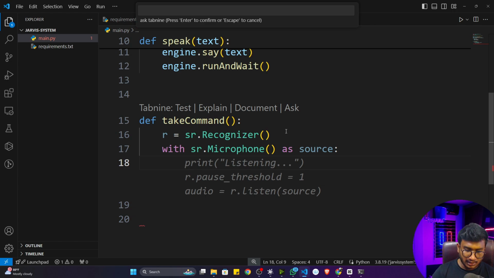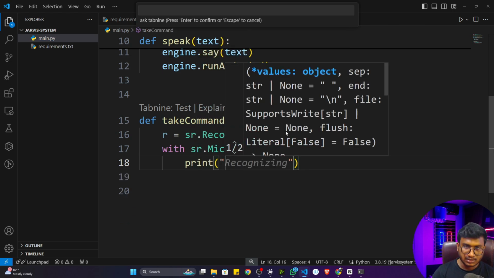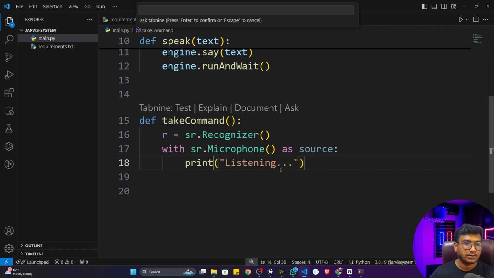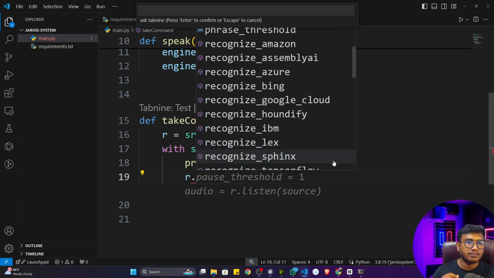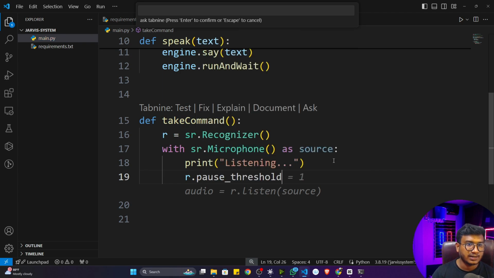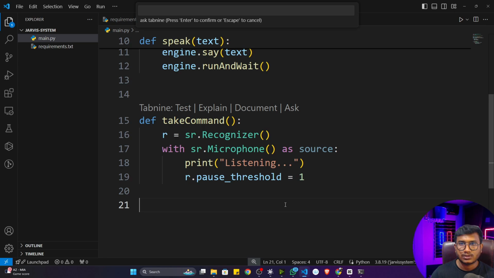Once it is listening, I'll give a message here: listening. Then I will give a time here, the pause threshold time. That means after a specific time, it will again start the recognition. There's a parameter you can define called pause threshold. Just give it as 1 millisecond. If you check the documentation, they're also suggesting different parameters like pause threshold, and there are some more parameters you can use. So after 1 millisecond, it will again start listening, because you have to give some specific time. Otherwise it will continuously listen, and there would be an issue whenever it does the recognition. So that's why you have to give some time.